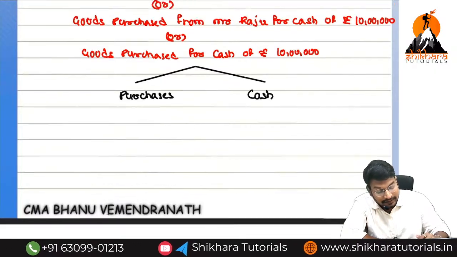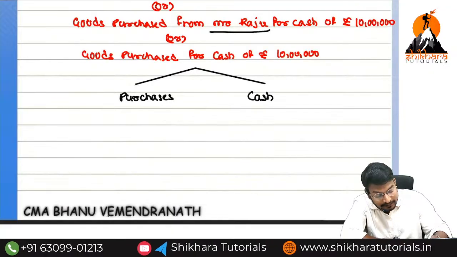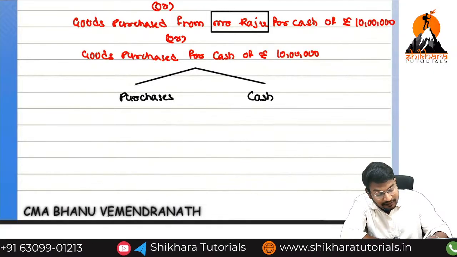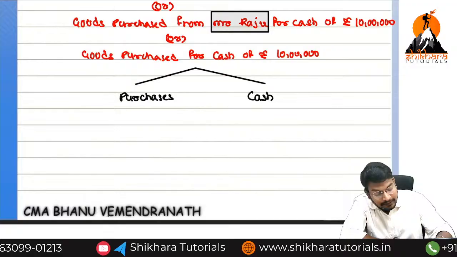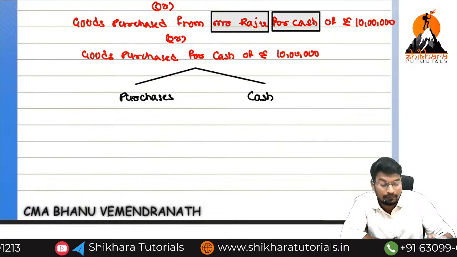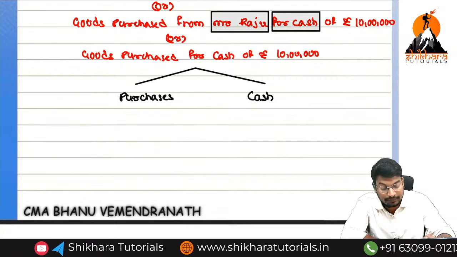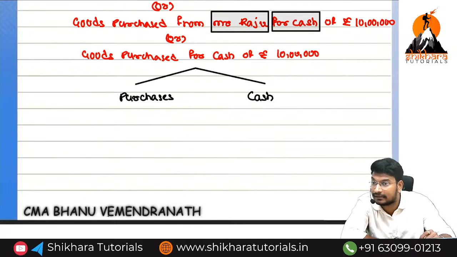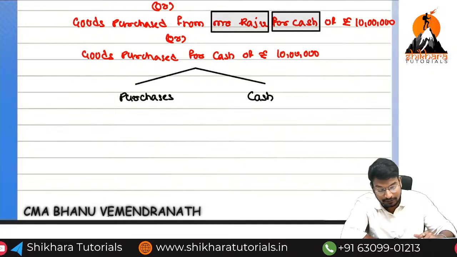Purchases and cash. Here the person's name is mentioned, but even though we are taking it as cash, what is the reason? They have mentioned again, for cash, after the person's name. So that means this is a cash transaction, not a credit transaction.